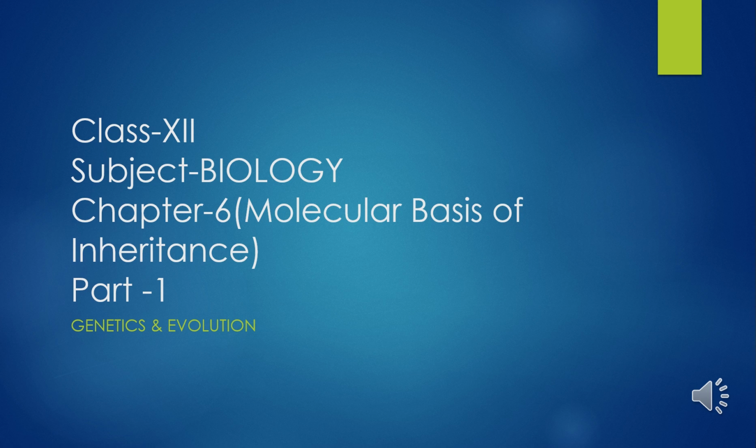In the previous chapter, we studied inheritance patterns and the genetic basis of such patterns. At the time of Mendel, the nature of those factors regulating the pattern of inheritance was not clear. Over the next 100 years, the nature of the putative genetic material was investigated, culminating in the realization that DNA is the genetic material. So in this chapter, we learn about that.